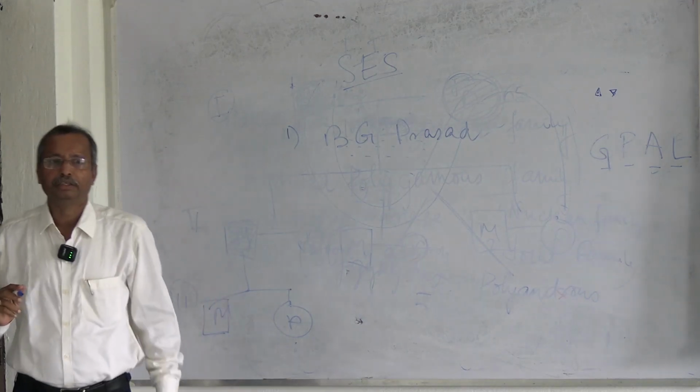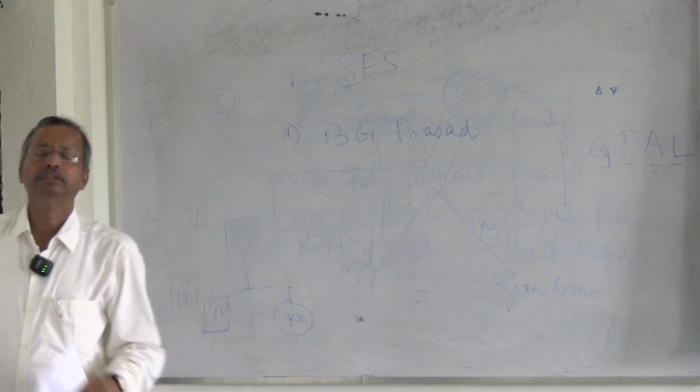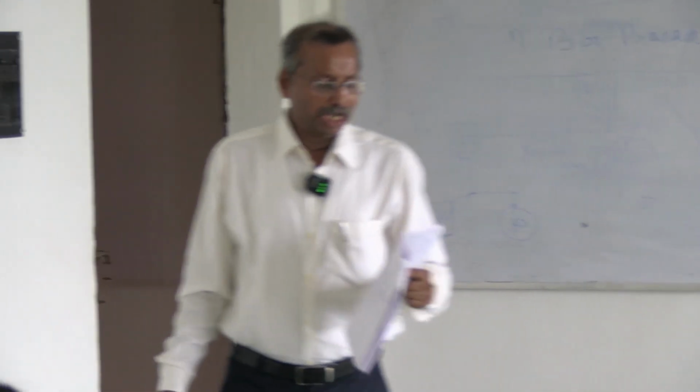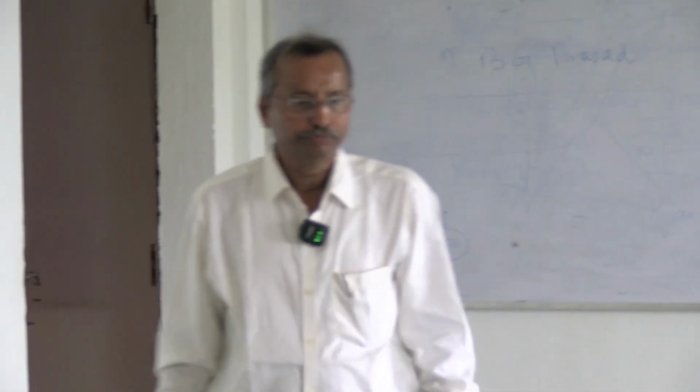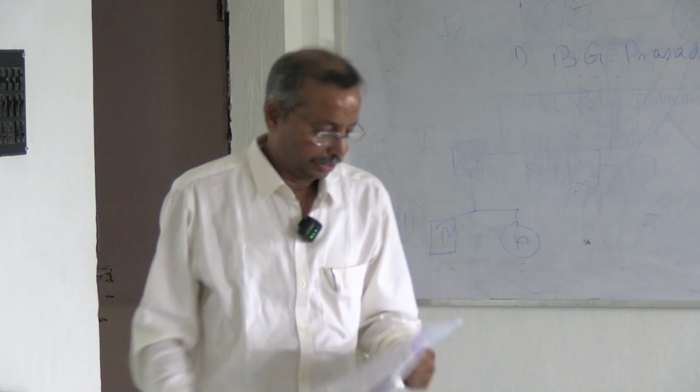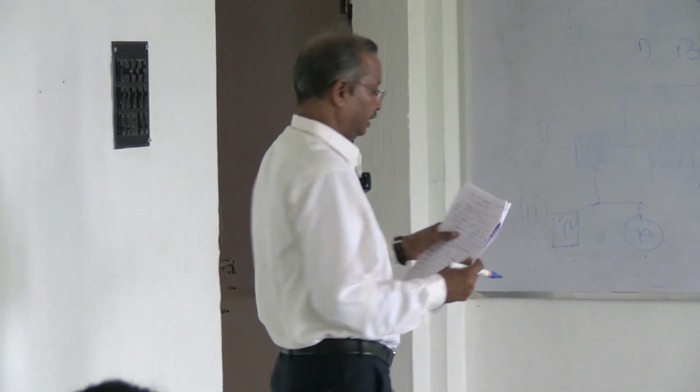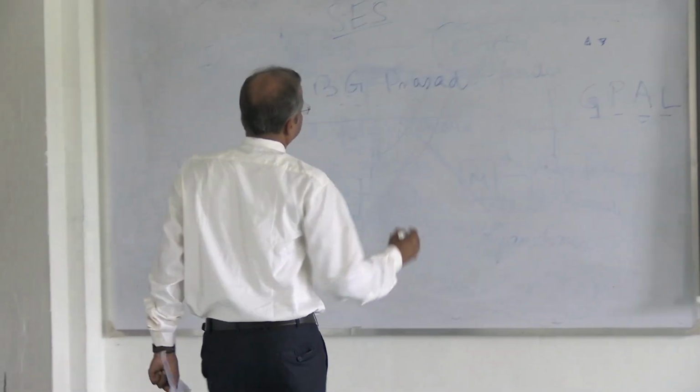B.G. Prasad scale, Brahm Gobind Prasad scale. This scale was first introduced in the year 1961.